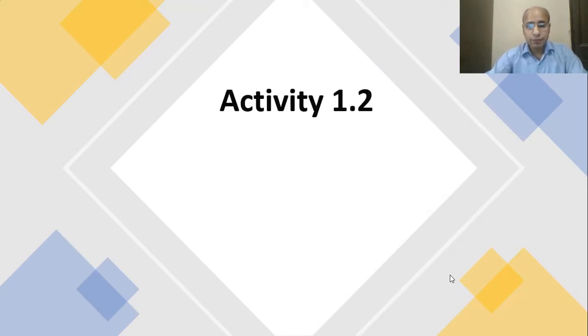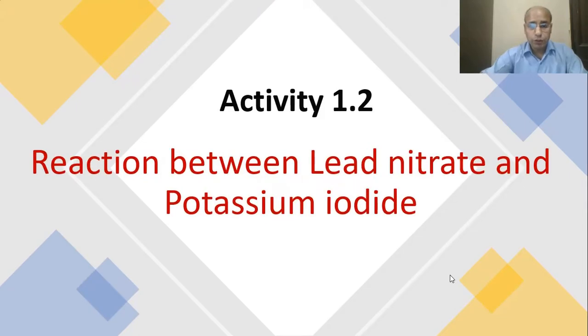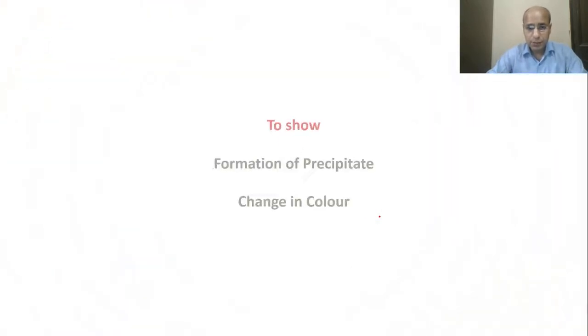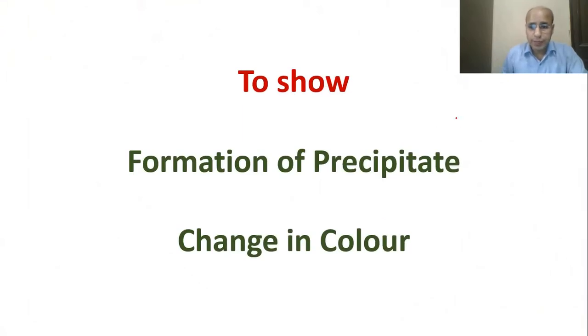See, now we will do the activity 1.2 which is there in our NCERT की book में है. ठीक है? So what is this activity 1.2 and what are we going to do in this activity? The reaction between the lead nitrate and potassium iodide. The example that we just saw. Okay. So what are we going to show here? One, the formation of precipitate, and second is the change in color. So there are more than one characteristic of the chemical reactions we can see here.